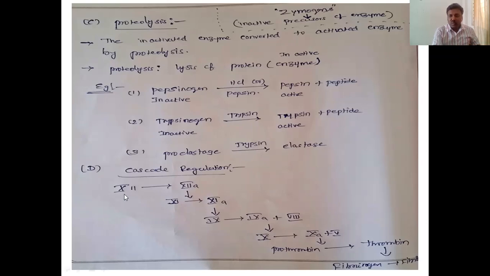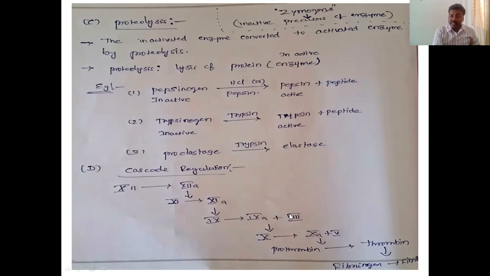So the 12th factor is converted into active form, 12A. A means activated. This converts the 11 to 11A. 11A acts on the 9, and 9 is converted to 9A, activated.